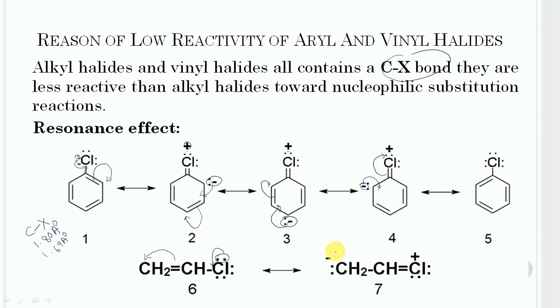So this carbon acquires negative charge and the halogen acquires positive charge, and a pi bond forms between carbon and halogen. As a result, the carbon-chlorine bond in vinyl halide, like in chlorobenzene, is a little stronger as compared to alkyl halides, so hence it cannot be easily broken.